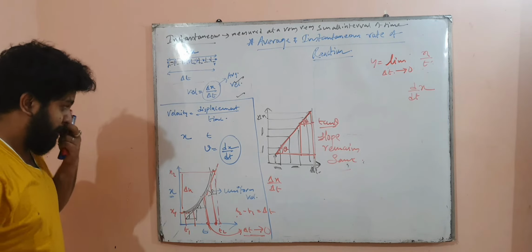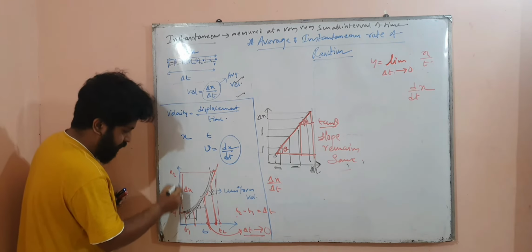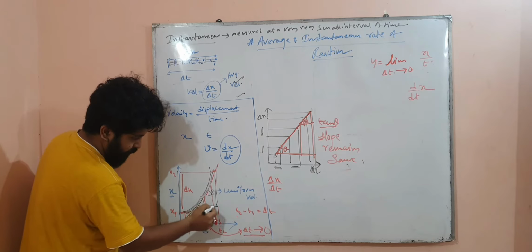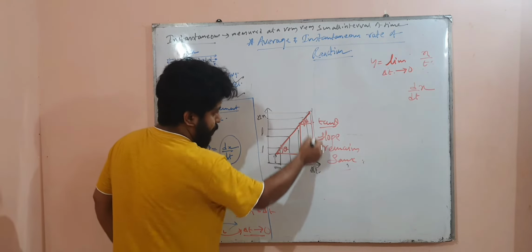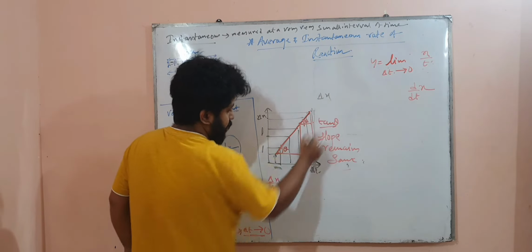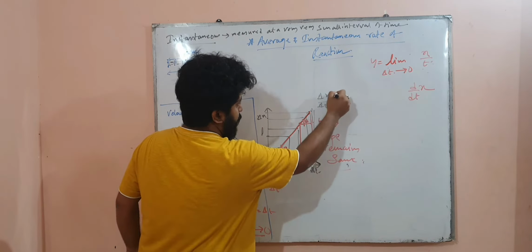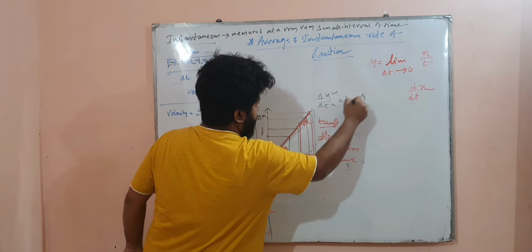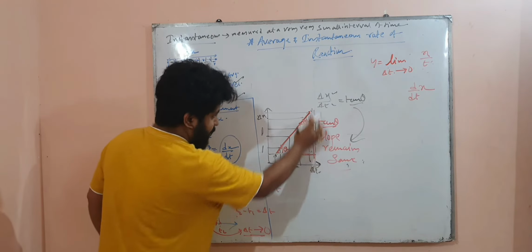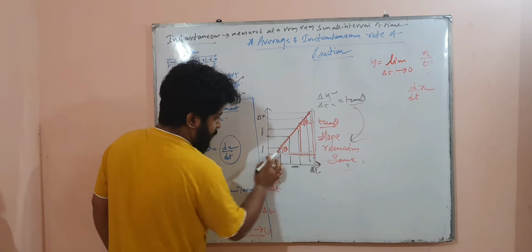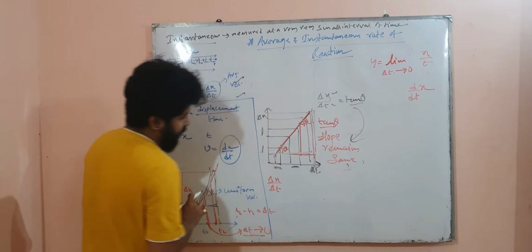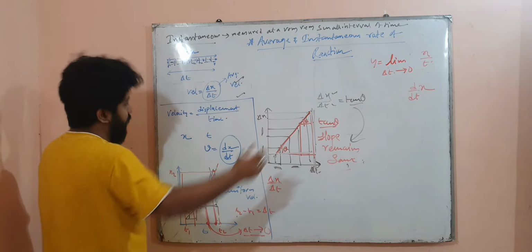Why does the slope express the velocity? Because it is dx by dt. Suppose this is the perpendicular, which is the del x, and this is the base, which is the del t. So perpendicular by base is tan theta. That's why I was talking about slope. So the change is del x by del t always. Del x by del t is the change. Here x is denoting the distance.